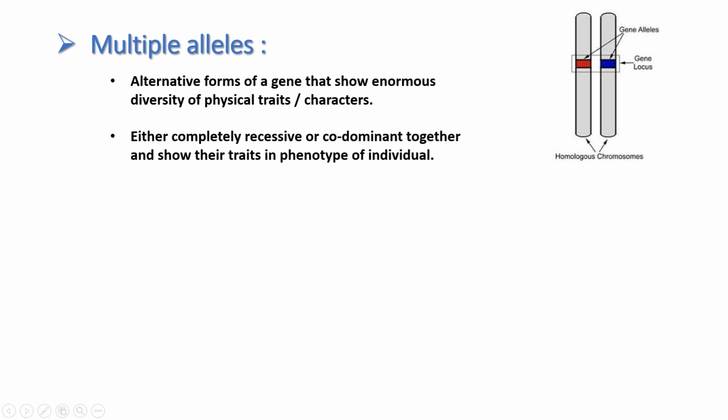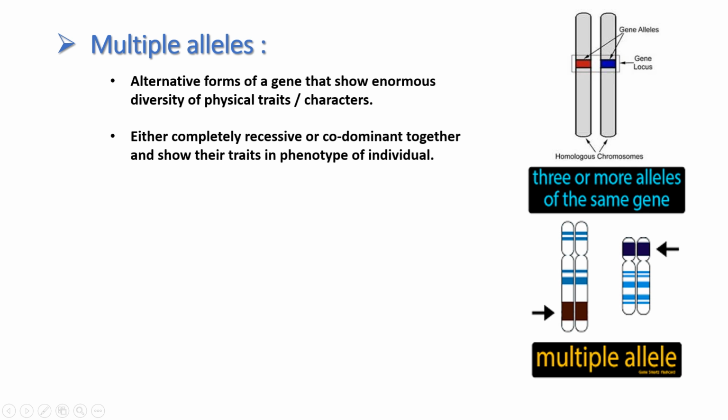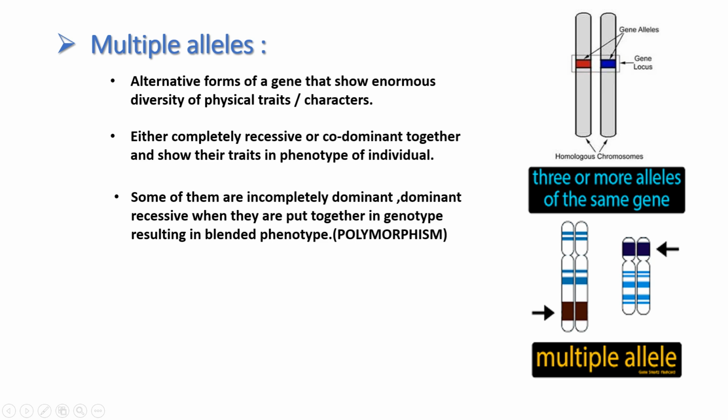Normally these genes are recessive in condition. In normal conditions they are not that dominant, because every human being carries multiple alleles, but most of the multiple alleles are recessive, and some of them show incomplete dominance. Incomplete means they are not purely recessive and not purely dominant.